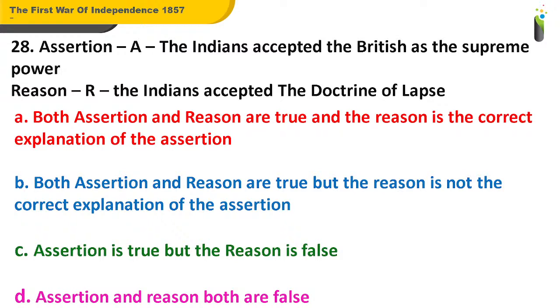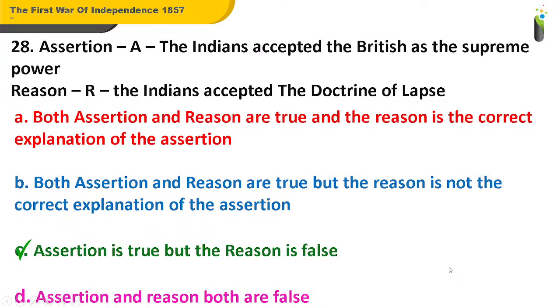What should be the answer for question number 28? Come on, reply, reply. Well, the answer for this question is C. Assertion is true, but the reason is false.